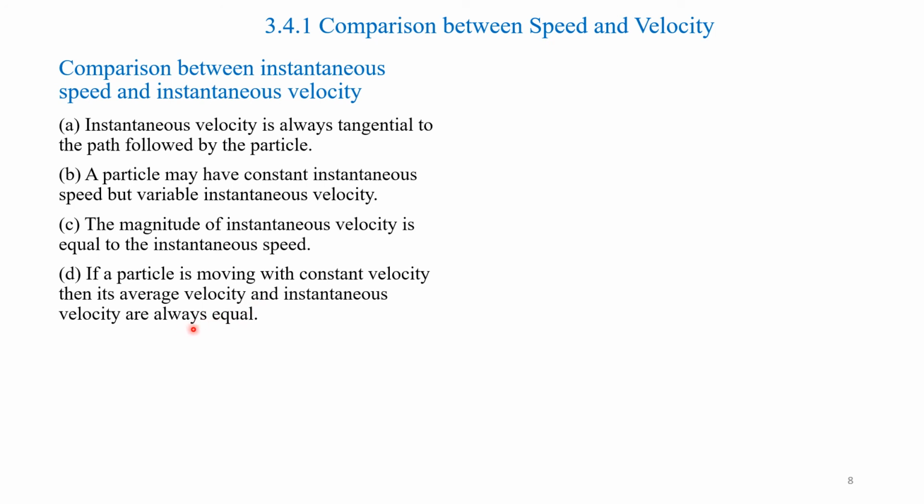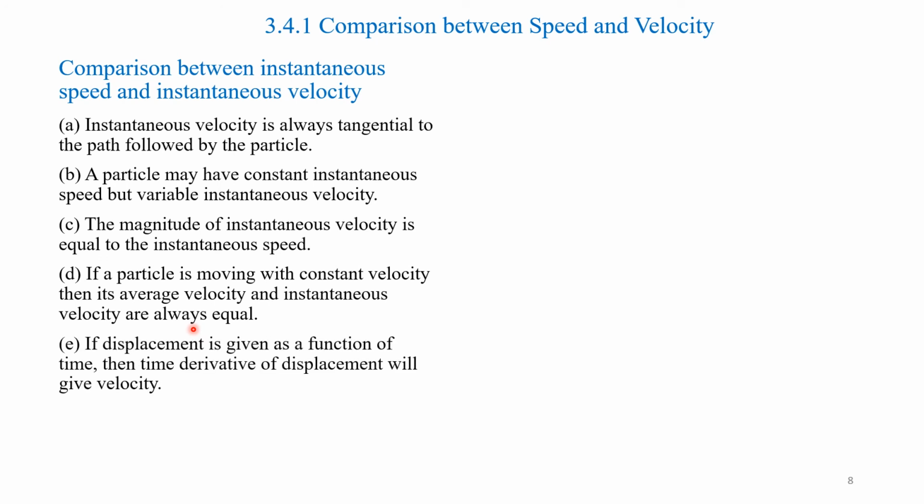If the displacement is given as a function of time, then the time derivative, ds by dt, will give the velocity, that is, displacement divided by time is the velocity.